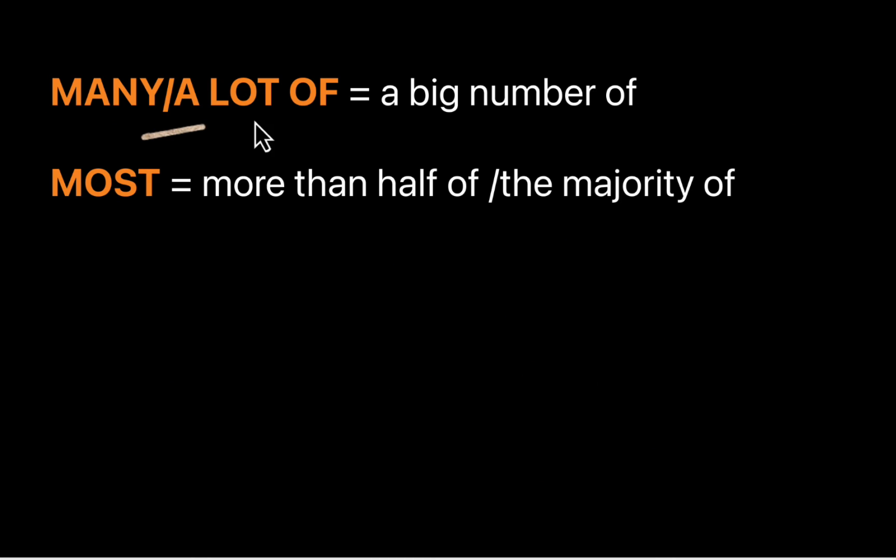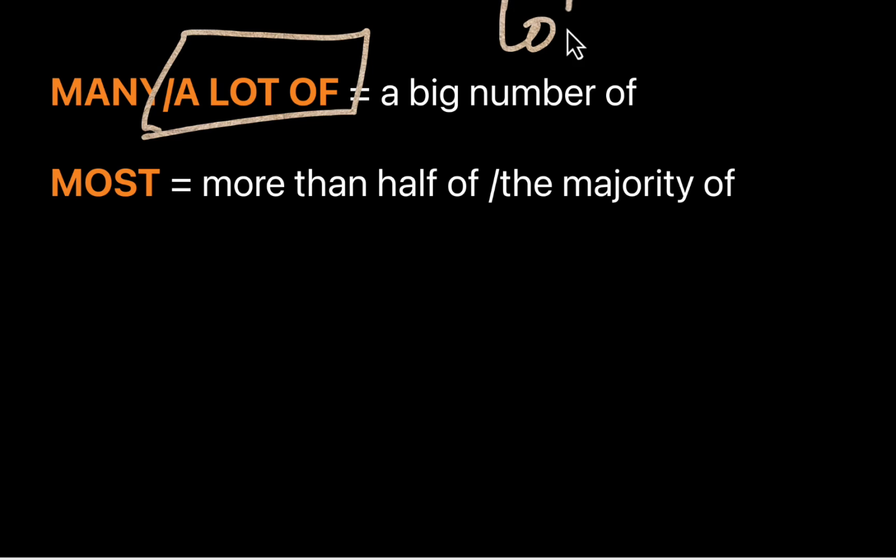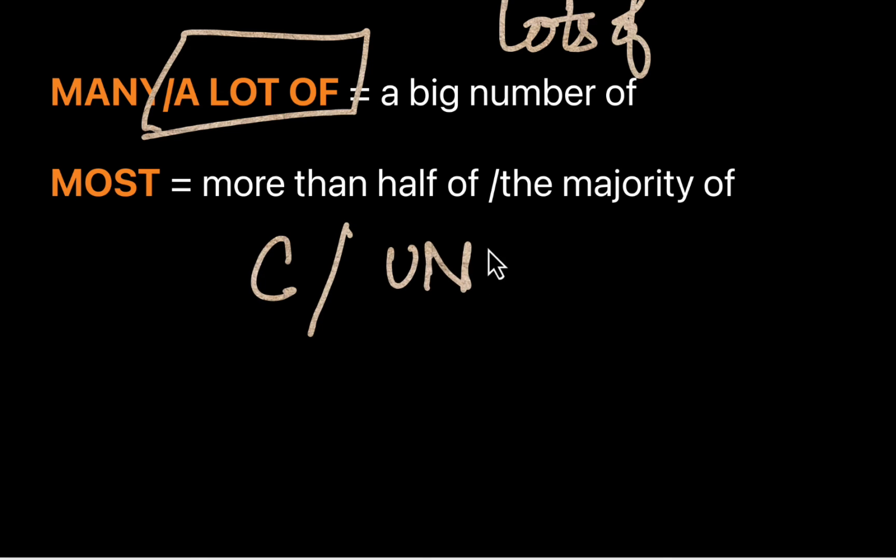Okay, now let's talk about the next one, which is a lot of, also known as lots of. Okay, now it is an indefinite adjective that is used with both countable and uncountable noun. Let's just call it UNN, uncountable noun. Okay, so again it refers to a big or large number of something. When it is countable, it is a plural noun. When it is uncountable, it's an uncountable noun. Let's take some examples and understand this.